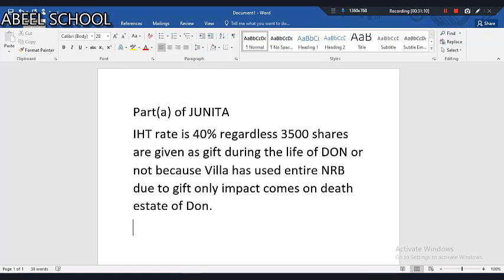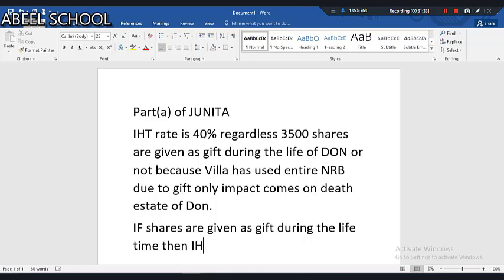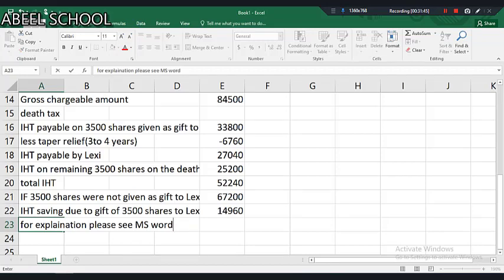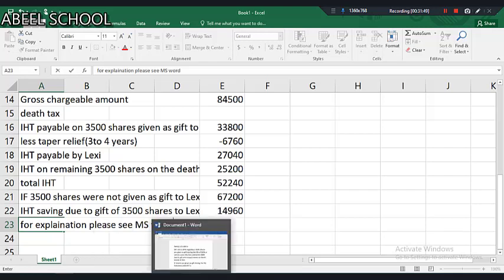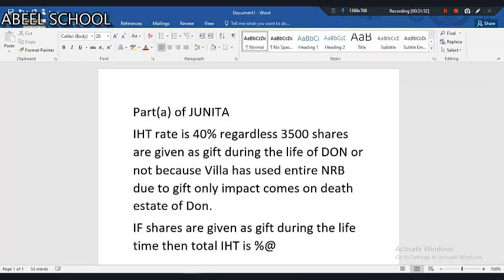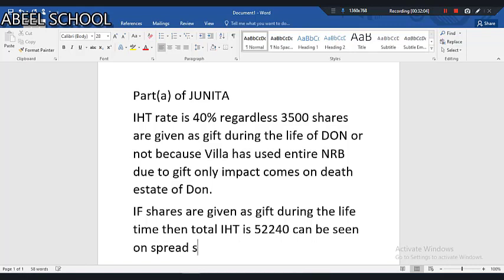Now, if shares are given as a gift during the lifetime, then the total IHT is 52,240. 52,240 can be seen on the spreadsheet.